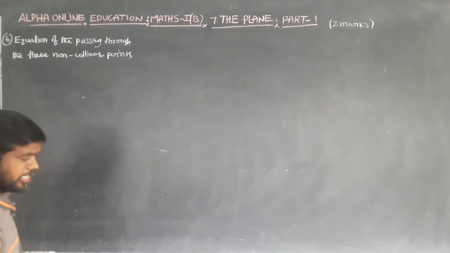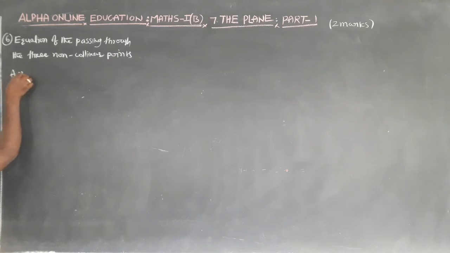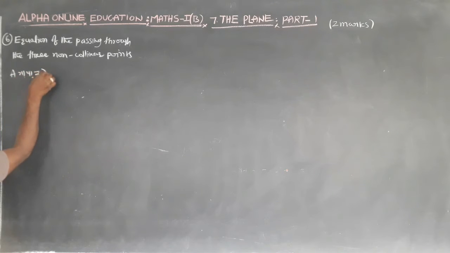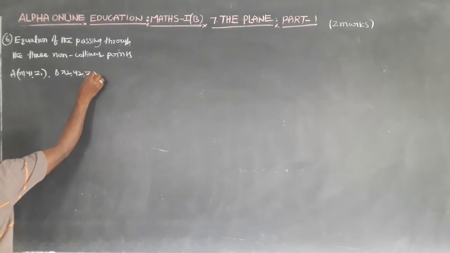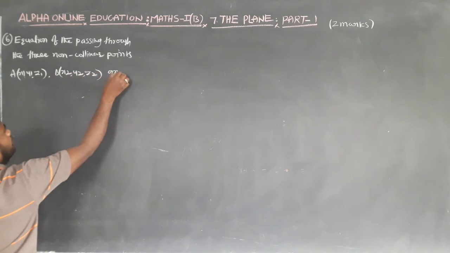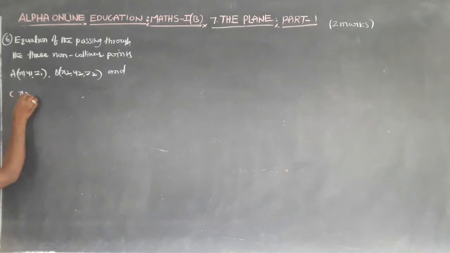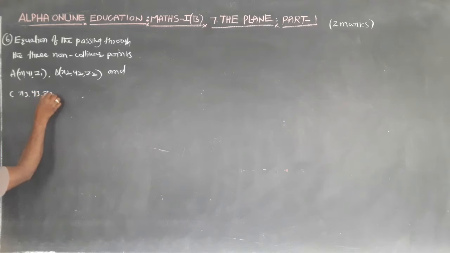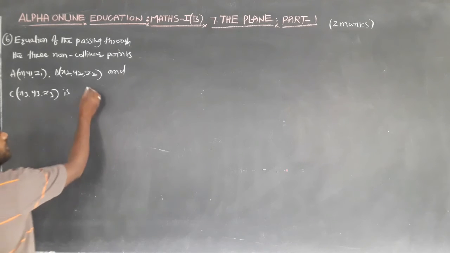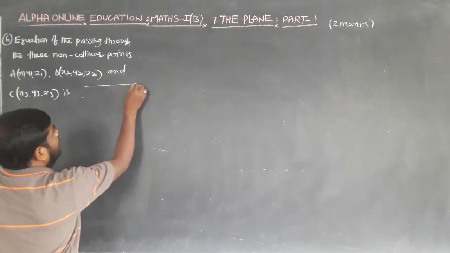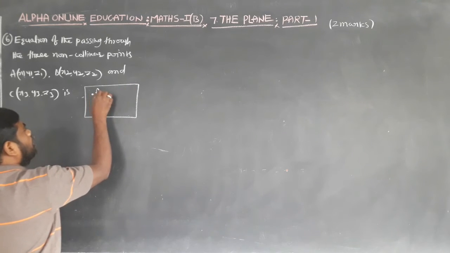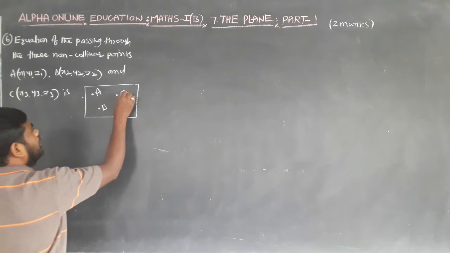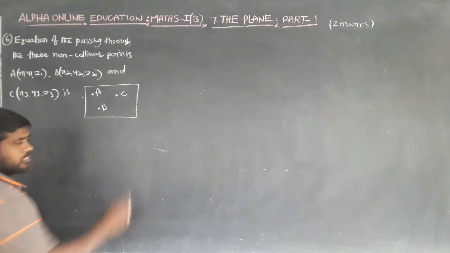Three non-collinear points: A point (x1, y1, z1), B point (x2, y2, z2) and C point (x3, y3, z3). This is the equation of the plane passing through the three non-collinear points.